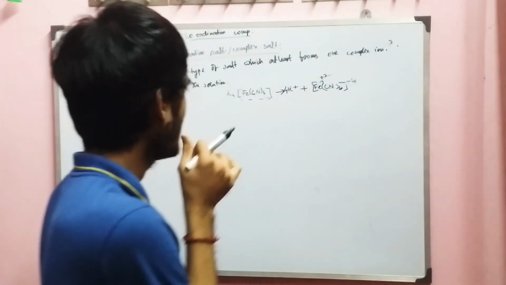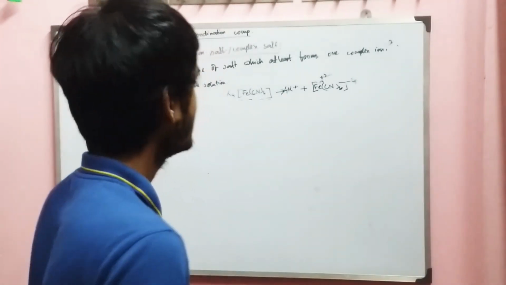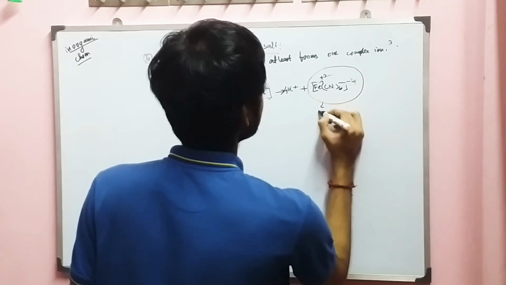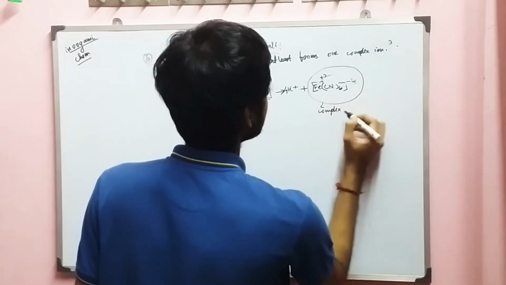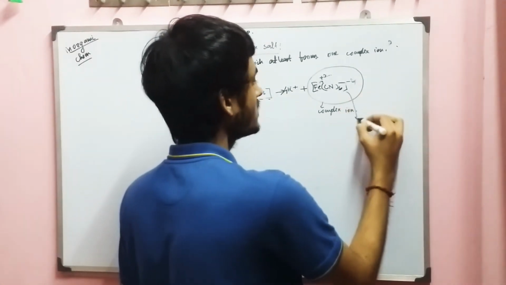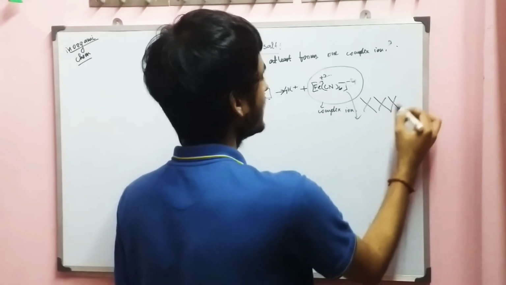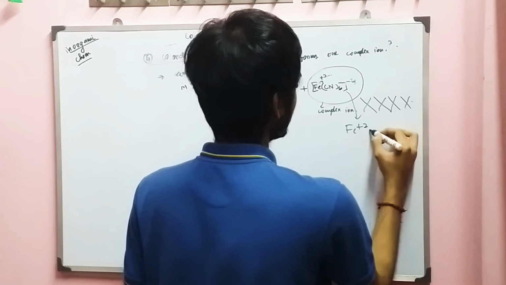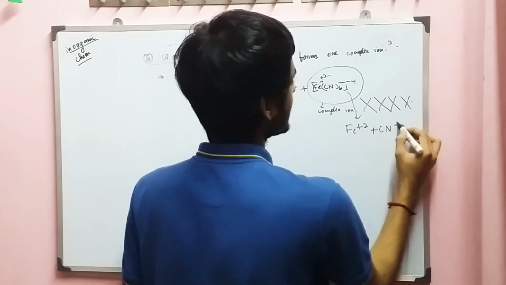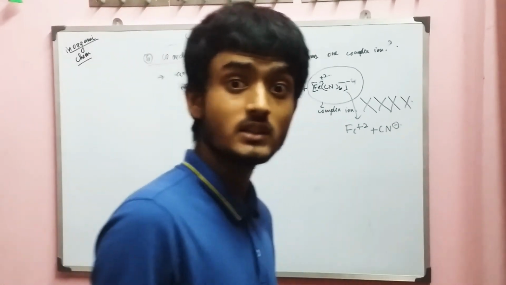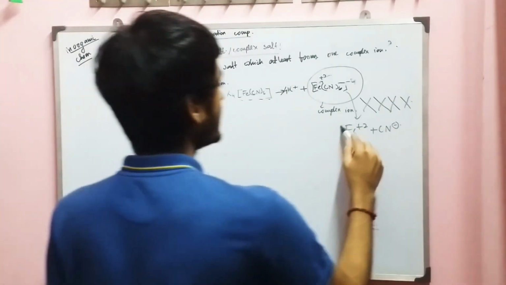The speciality of this ion is, this particular ion is known as a complex ion. This ion will not dissociate into Fe2+ or CN- in the solution. It is the speciality of the complex ion that it will not be dissociated into these two parts.